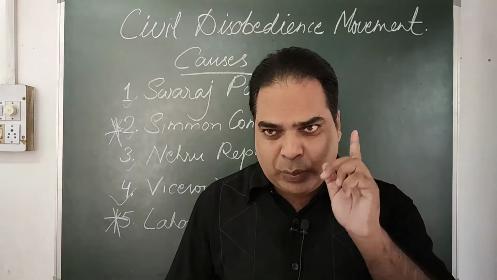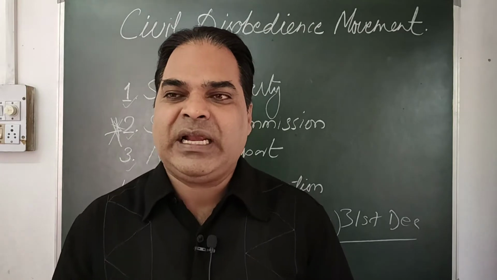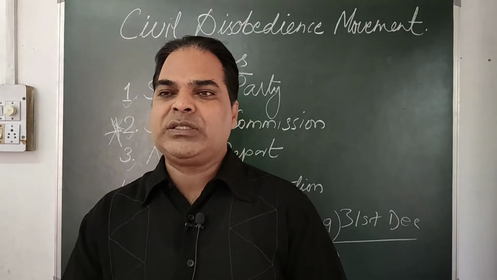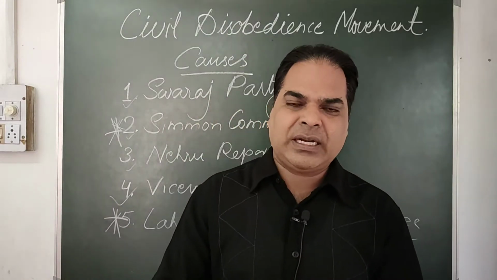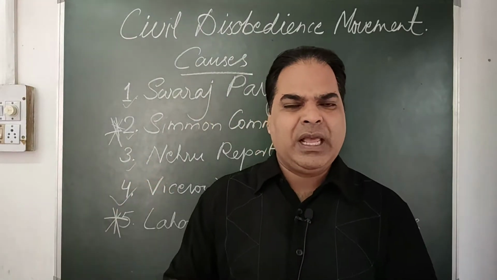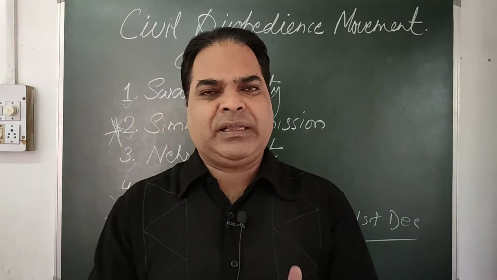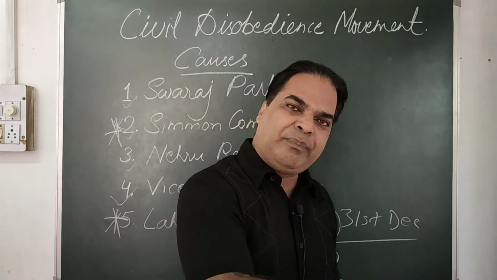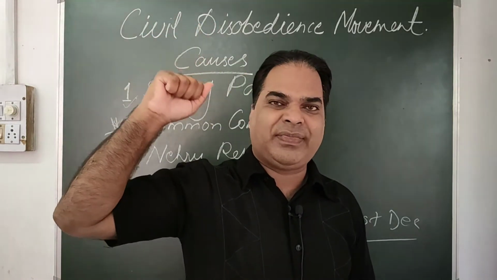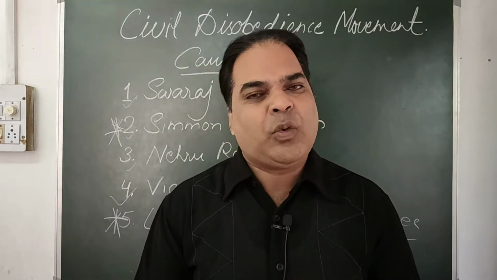So on 12th of March 1930, Gandhiji with his 78 followers started a march, and on the way many more joined, and on 6th of April 1930 they reached Dandi. There Gandhiji picked up a handful of salt, and that was a symbol of defiance against the salt law. So now let me tell you what the salt law was.